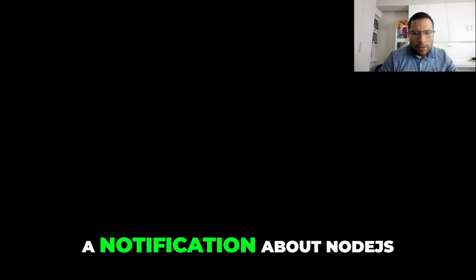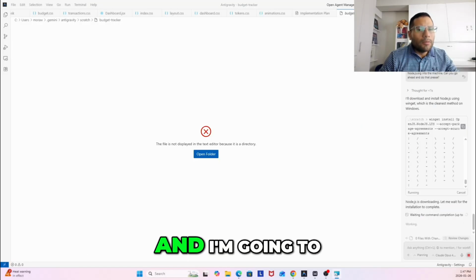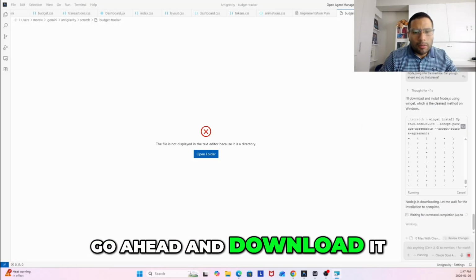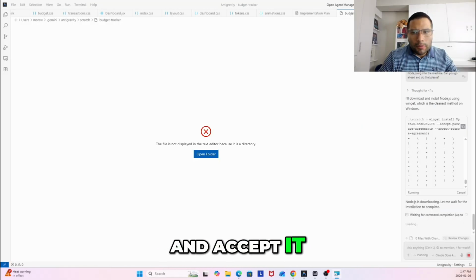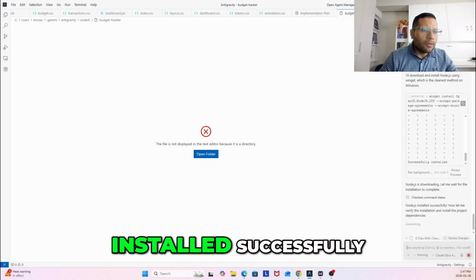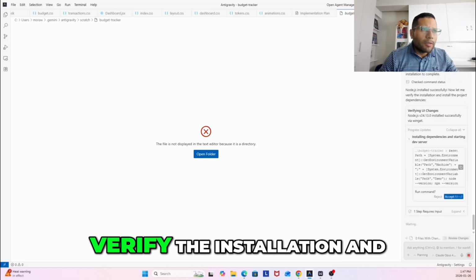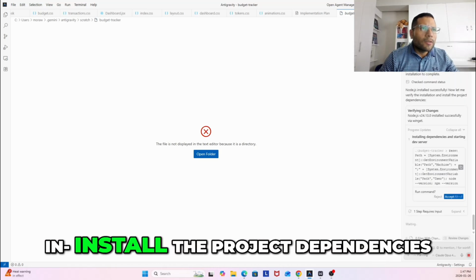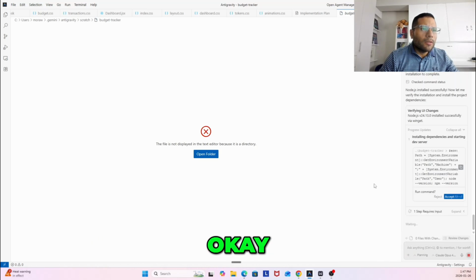Okay, so now you might not be able to see it, but I do have a notification about Node.js, and I'm going to go ahead and accept it. So that looks like it's working. Wait and see. Okay, so it looks like that's installed successfully. And now it's going to verify the installation and install the project dependencies.